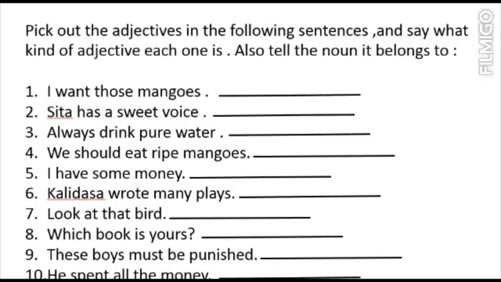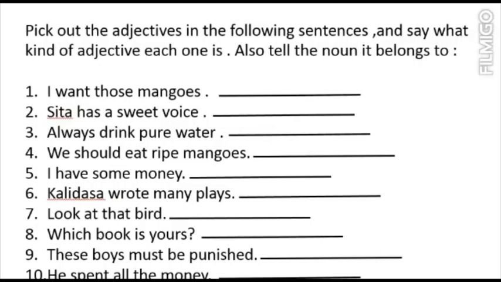Then next is, I have some money. So what is the adjective here? Some is the adjective, and which kind of adjective? It is adjective of quantity, because it is showing the quantity of money, that I have some money, and money is the noun here. So some is adjective of quantity and money is the noun here to which it belongs.